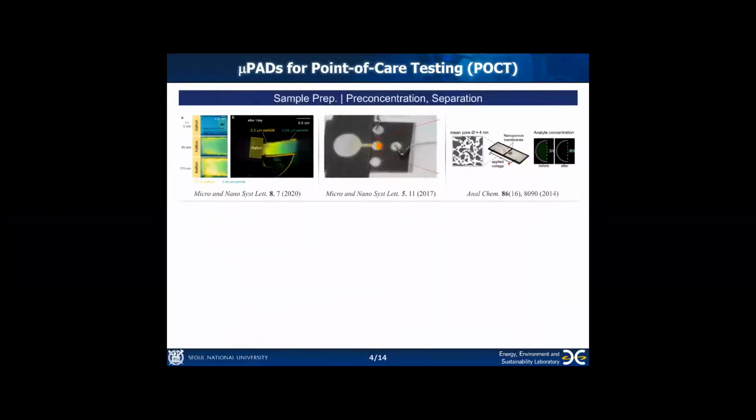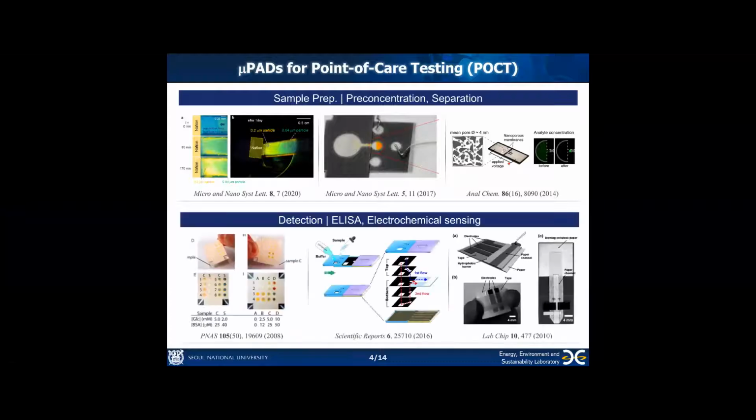Using these advantages, several methods of using paper-based devices for concentrating or separating particles have been reported. In addition, various methods for detecting target particles by embedding ELISA or electrochemical sensors have been reported.